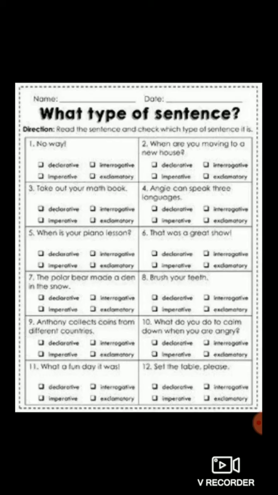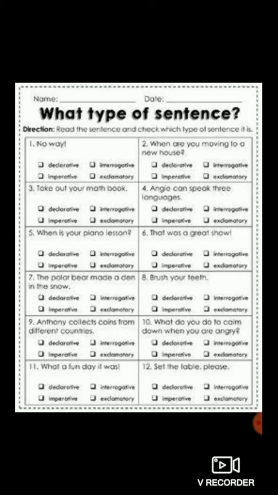Next, "NG can speak 3 languages." I repeat, NG can speak 3 languages. So here is a simple sentence. It is a statement. It tells about something. So therefore this is a declarative sentence. Declarative or assertive sentence. Declarative and assertive are one and the same. Fifth one, "When is your piano lesson?" Again here a question is asked, therefore it is an interrogative sentence.